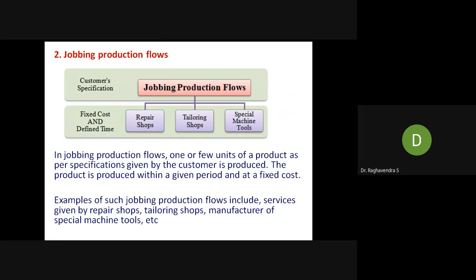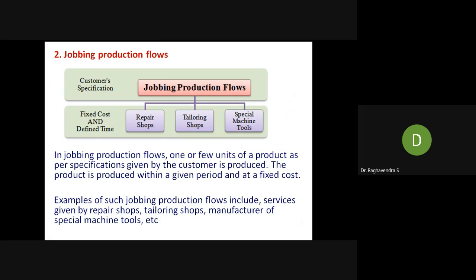Next, jobbing production flow. Examples are repair shop, tailoring shop, special shop. In jobbing production, one or few units of products are made to specification given by the customer. The product is produced within a given period at a fixed cost. If you take your bike to the repair garage and tell them you want some modification in the bike, it may be the wheel or the seat or whatever the design. If you go to the tailor, you do the same thing.